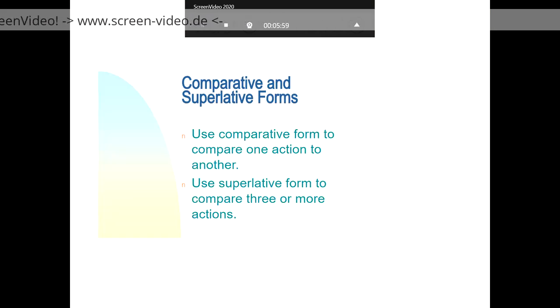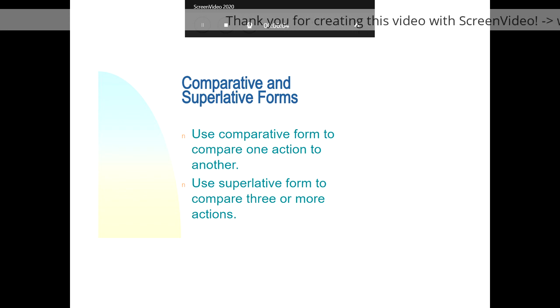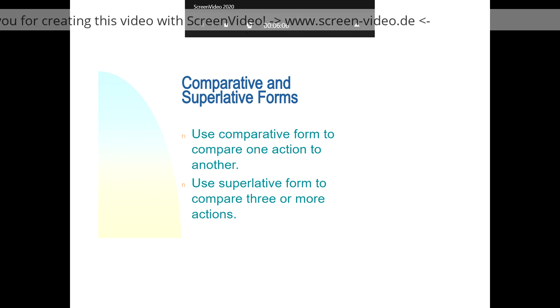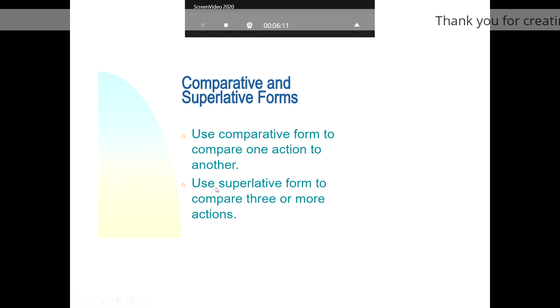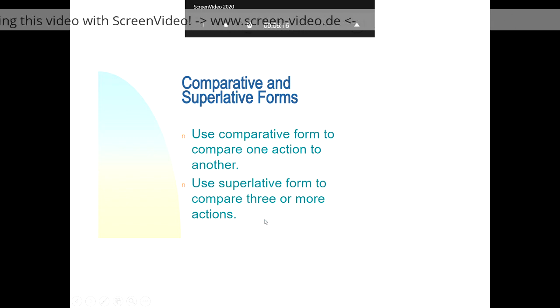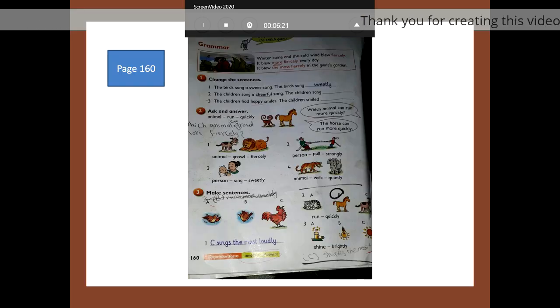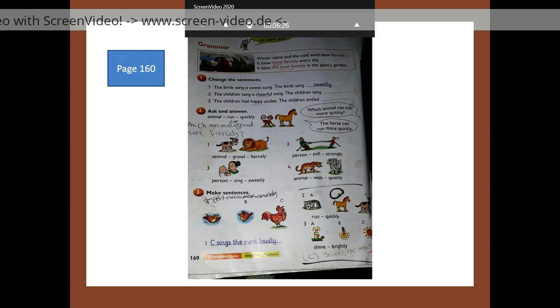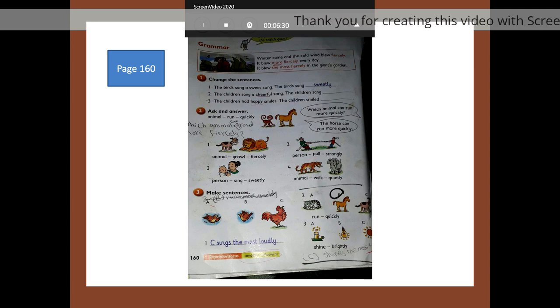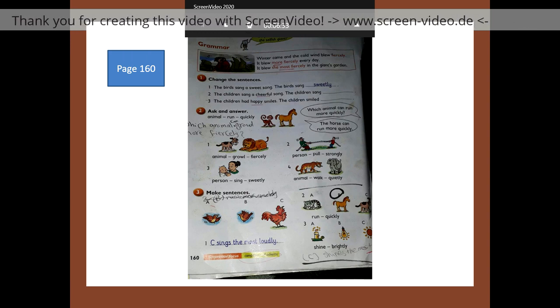To summarize the comparative and superlative forms, we use the comparative form to compare one action to another by adding more to the adverb that ends with ly. The superlative form compares three or more actions by adding the most before the adverb. Now let's open your books and look at the pictures. Exercise number 1. Change the sentences. The bird sang a sweet song. The bird sang sweetly. We change the adjective into an adverb.